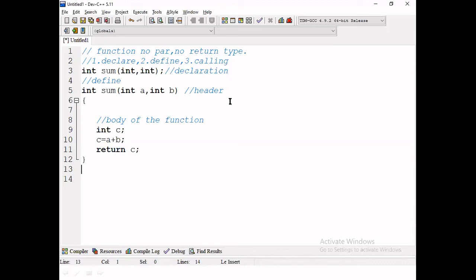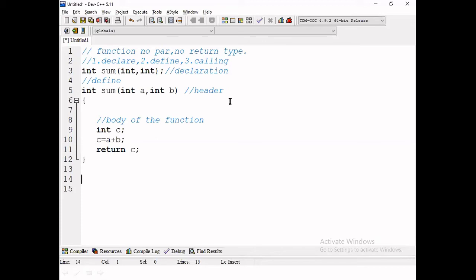Next, we declare the function, we define the function. What is the body of the function? That is nothing but the sum of two values, and it returns c. Return c means, what is the type of the function? That is integer. So it returns the integer value to wherever it is called. What is the type of c? Integer. Then it returns the integer c value to the calling function. So the return variable type and the function data type must match.